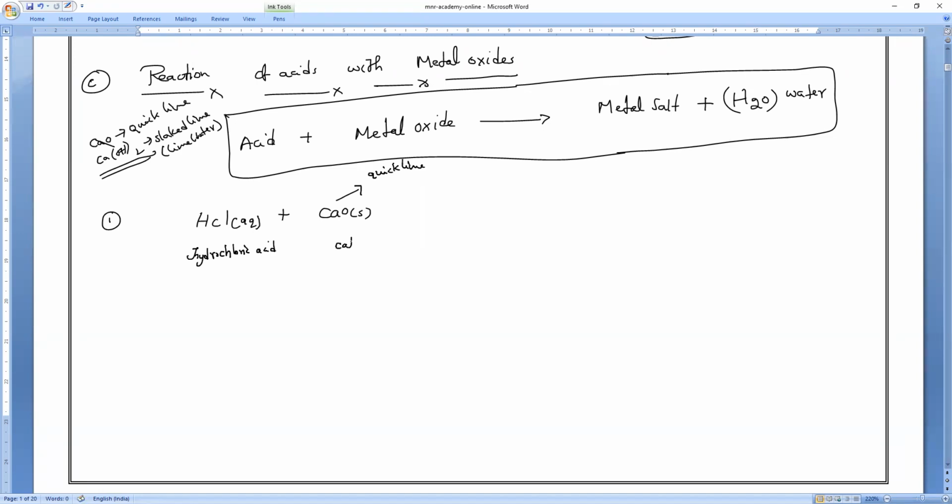So calcium oxide, we used to call it what, guys? We used to call it quicklime. You can write the formula down if you want. This is hydrochloric acid, and this one is calcium oxide. So what is the salt it will give, guys?